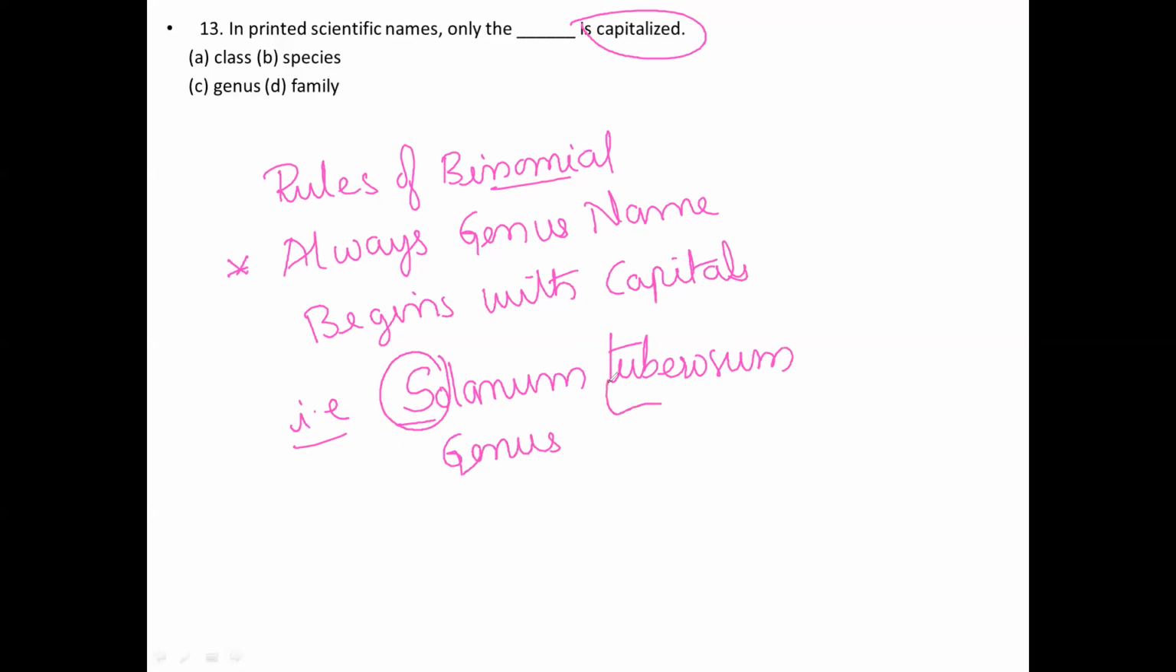Next, tuberosum begins with a small letter. All are small letters, right? That is the species name. So I am telling Solanum tuberosum. It is a scientific name given by binomial nomenclature. Among the rules of binomial nomenclature, one is that the S is capitalized and the remaining are small letters. That is, in a printed scientific name, only the genus name is capitalized. So genus is the correct option for this.